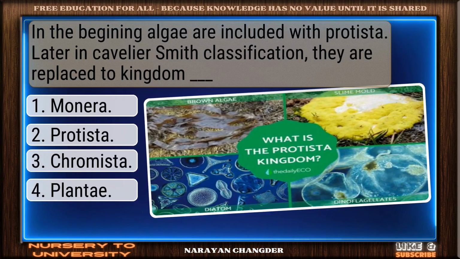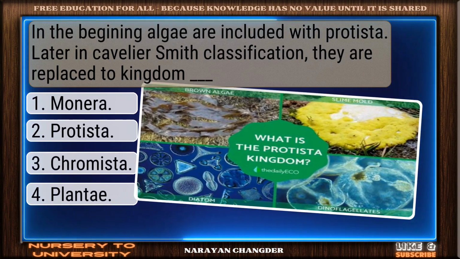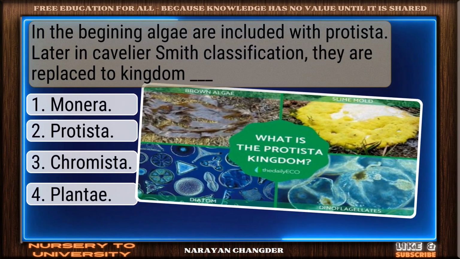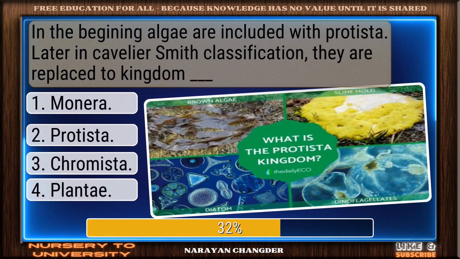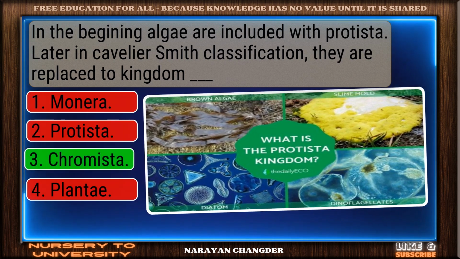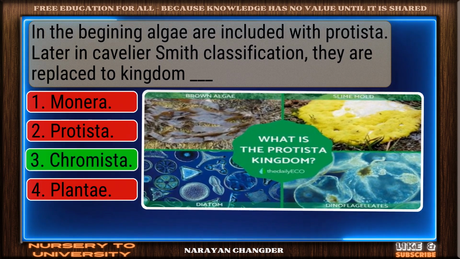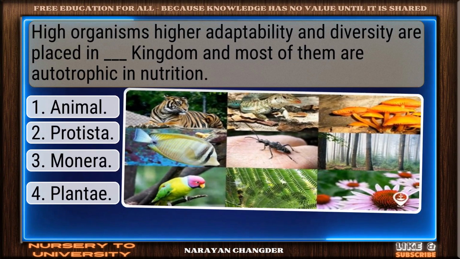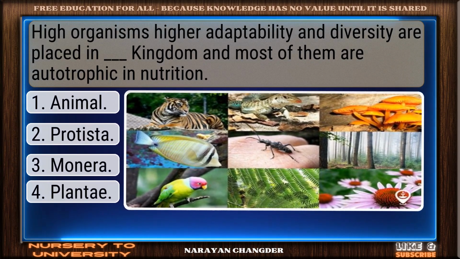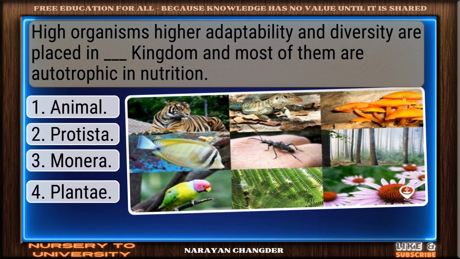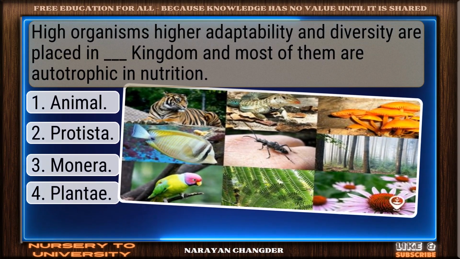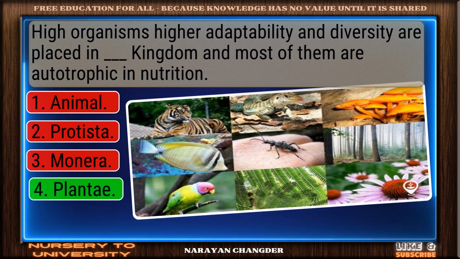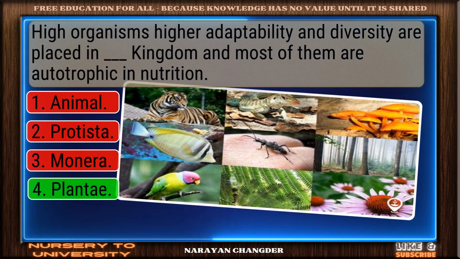Question number 34. In the beginning, algae are included with Protista. Later in Cavalier-Smith classification, they are replaced to kingdom dash. Nice work. You chose Chromista and it is correct. Question number 35. Higher organisms with higher adaptability and diversity are placed in dash kingdom and most of them are autotrophic in nutrition. Excellent choice. Plantae is the right answer.